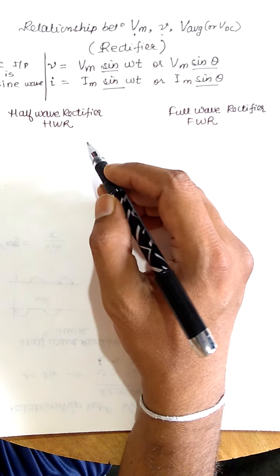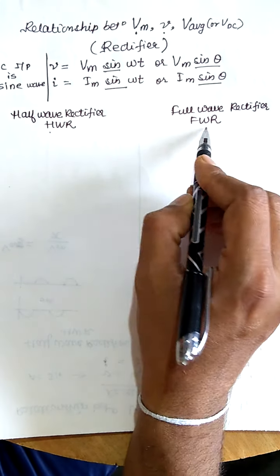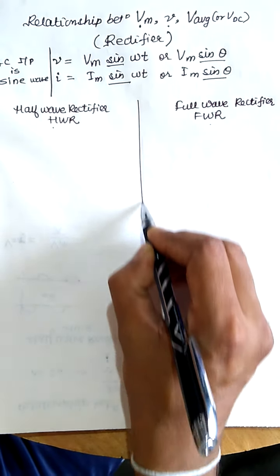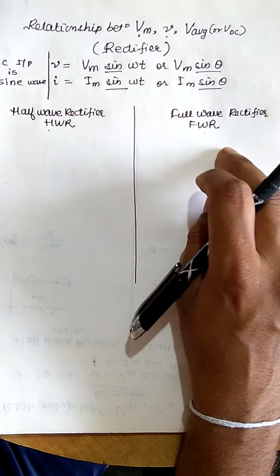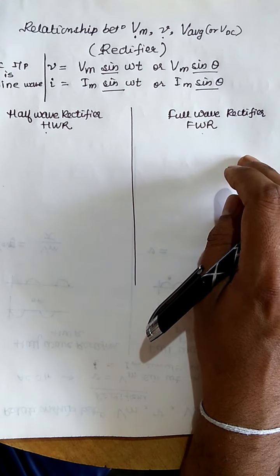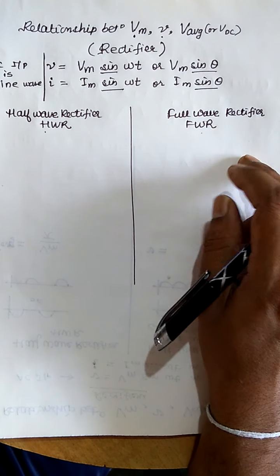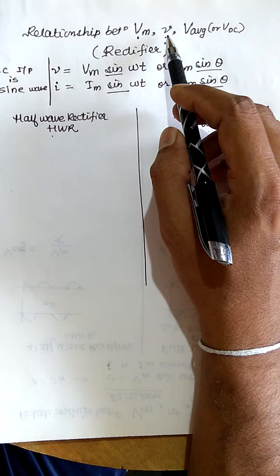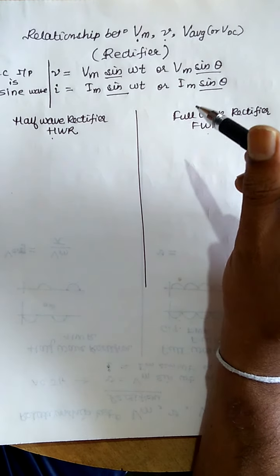Now we have studied that rectifiers are of two types, half wave rectifier and full wave rectifier. And in context with the half wave rectifiers or full wave rectifiers, we are going to discuss only the final values of RMS values and average values.